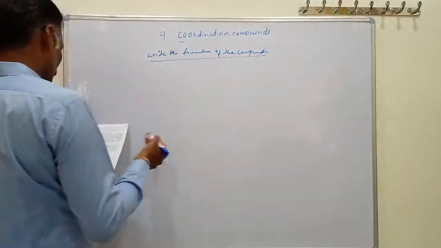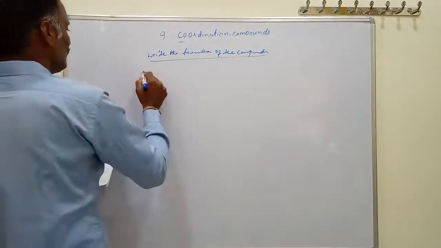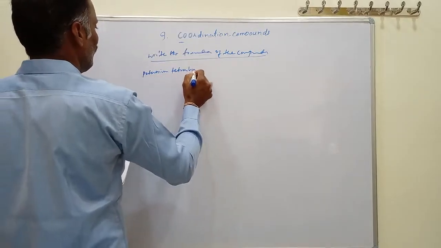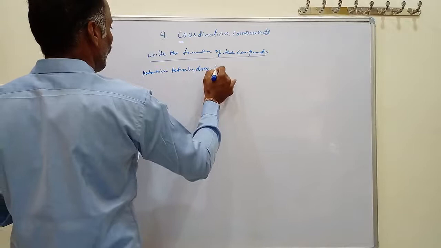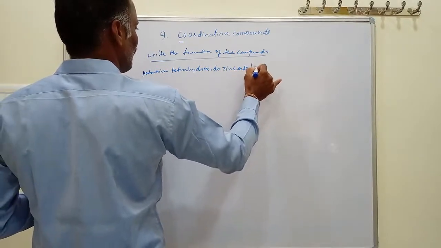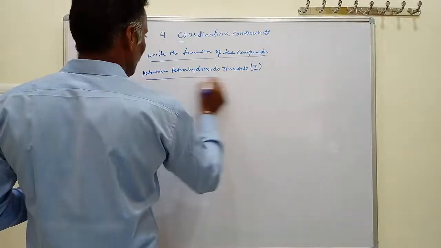Here you are giving IUPAC names. You write down the formulas. First one, this is potassium tetrahydroxide zincate.